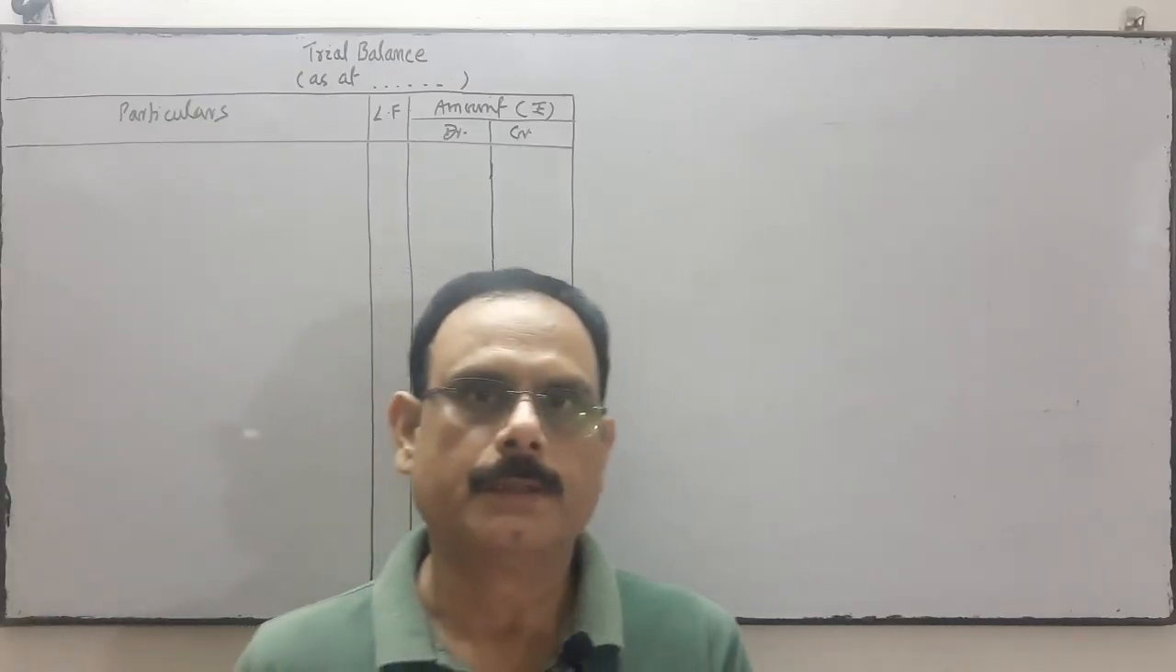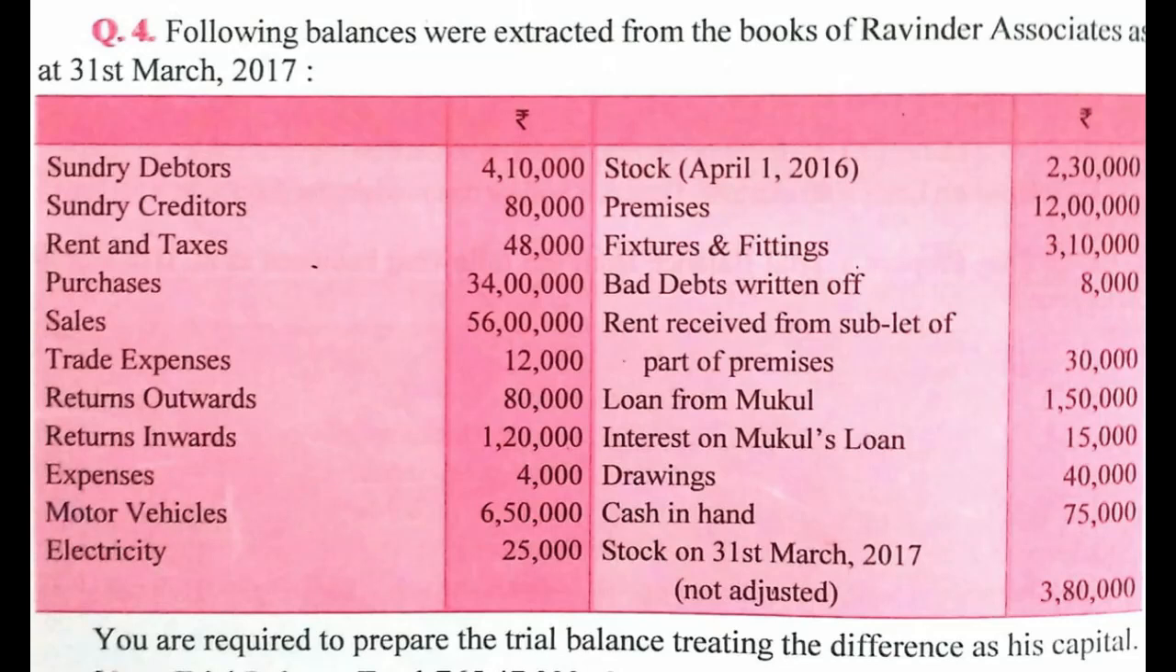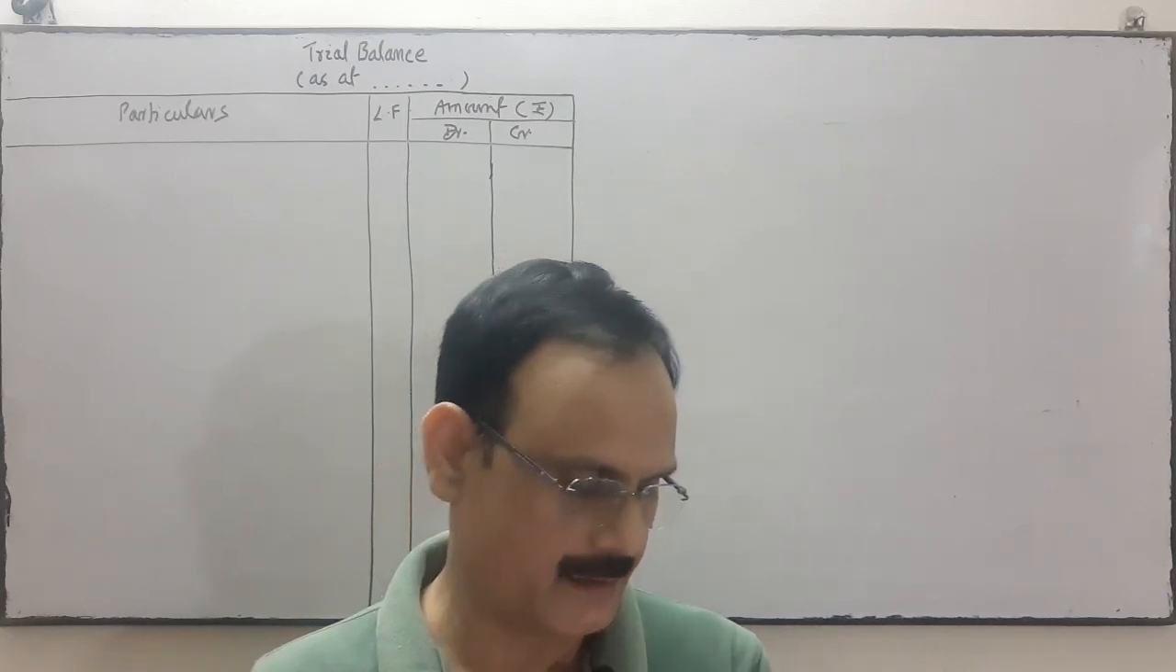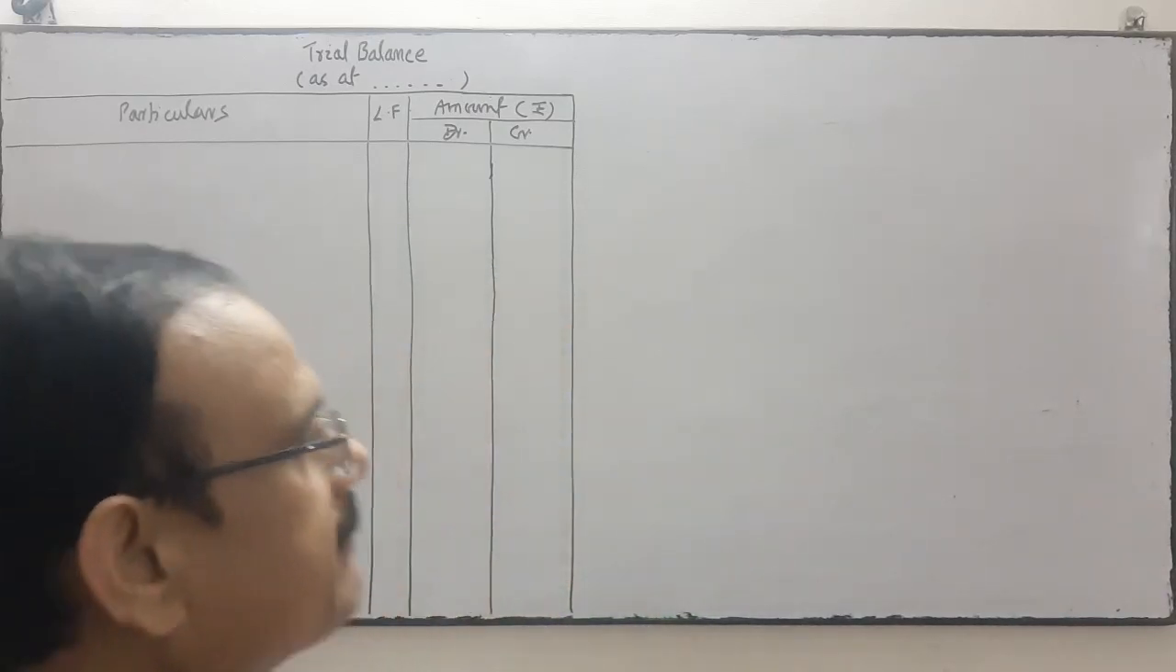Now see the next question. Following balances were extracted from the books of Ravindra Associates as at 31st March 2017.